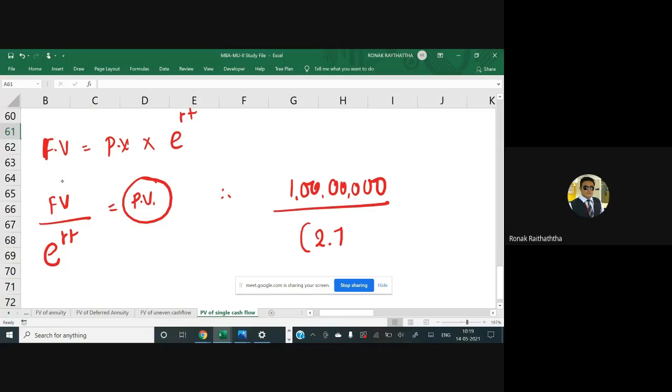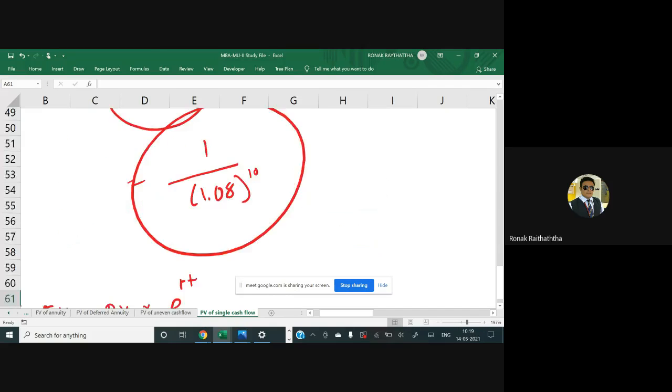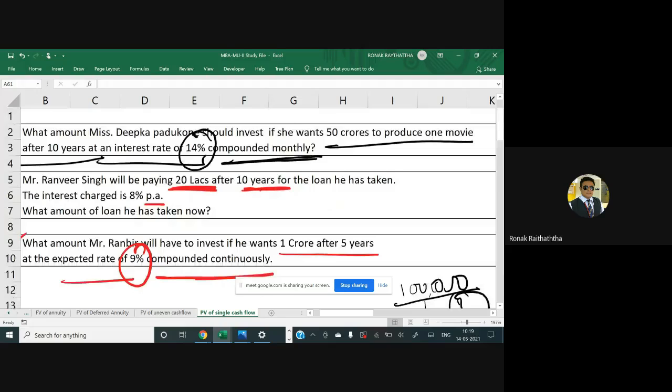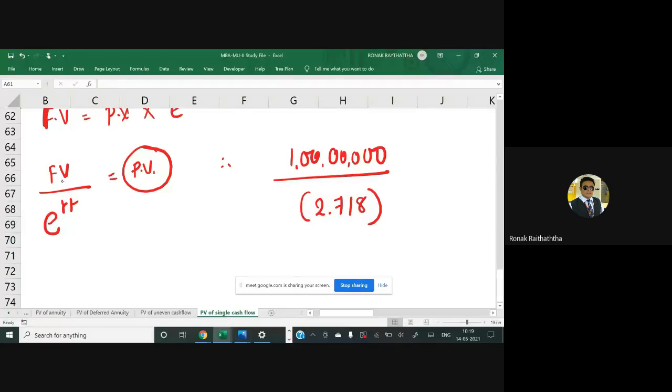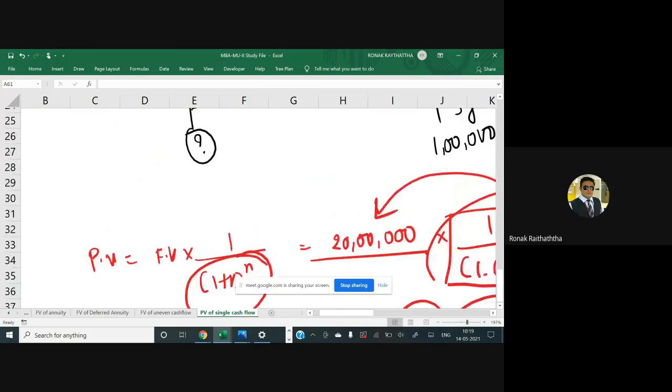The value of e is 2.718 raised to r. R is the rate of return expected by Mr. Ranbir, 9%. So, sir, I'm writing 0.09 multiplied by t. T stands for the time. Time is, in this case, yearly. He wants after 5 years.